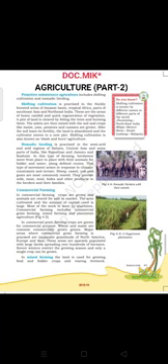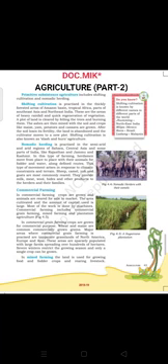Nomadic herding is practiced in the semi arid and arid regions of Sahara, Central Asia, and some parts of India like Rajasthan and Jammu and Kashmir. In this type of farming, herdsmen move from place to place with their animals for fodder and water along defined routes. This type of movement arises in response to climatic constraints and terrain.